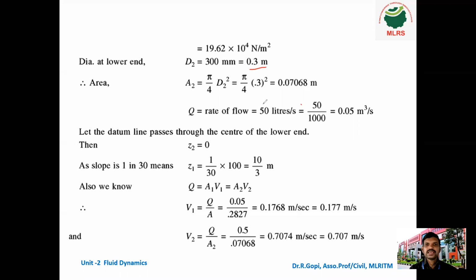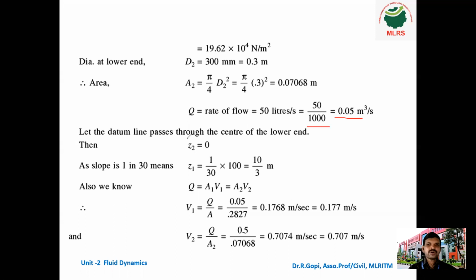Next, the rate of flow is given in liters per second. Sometimes they will give it directly in meter cube per second, but sometimes in liters per second. So you have to read the question very carefully. If they give liters per second, don't put it as it is. You must convert liters per second into meter cube per second. So 50 divided by 1000, which is equal to 0.05 meter cube per second.